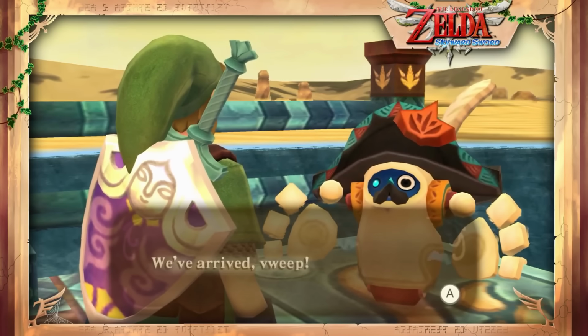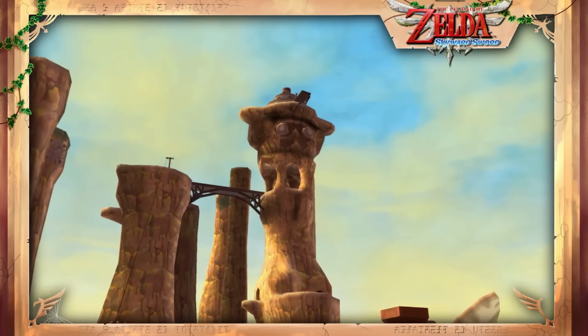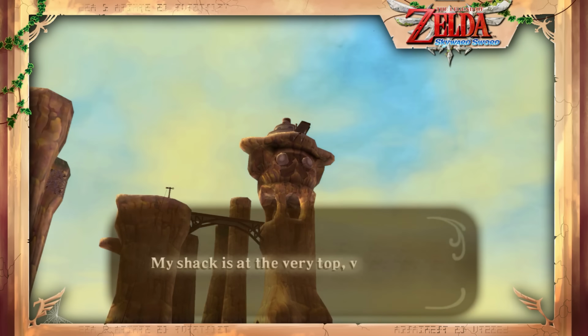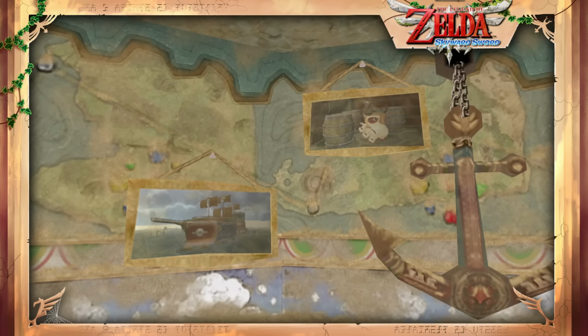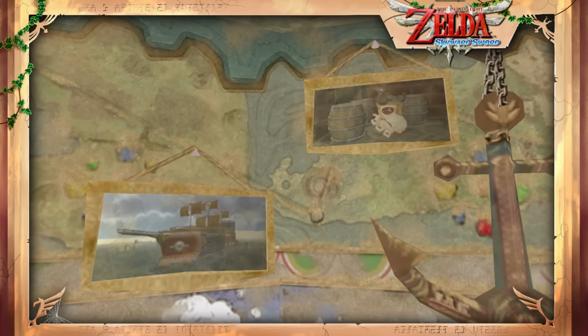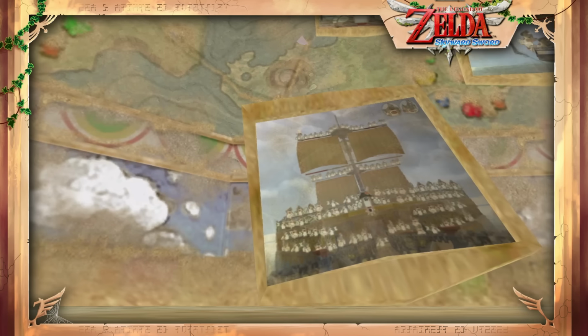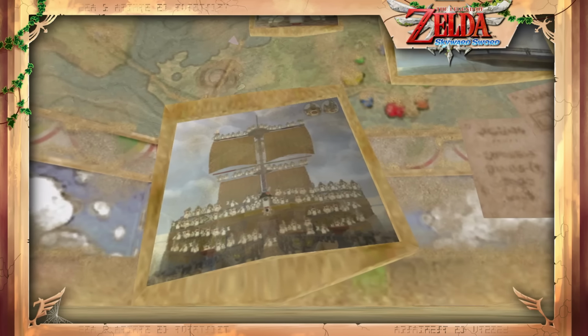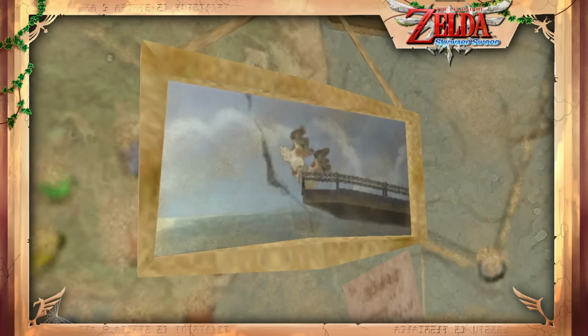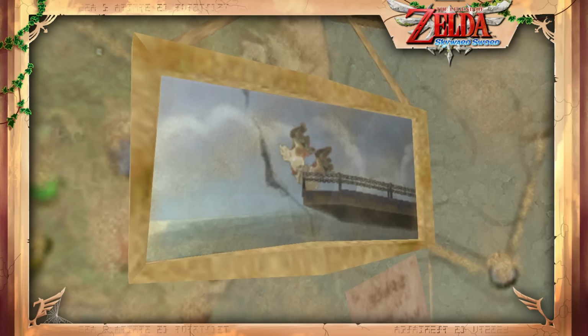Skipper was the captain of the Sand Ship in a time long before Skyward Sword. His home is Skipper's Retreat, found in the Sand Sea, and inside we can find photographs or paintings of his life, like him and his crew on the deck of the Sand Ship, the ship out at sea, and what appears to be two ancient robots recreating a scene from Titanic.